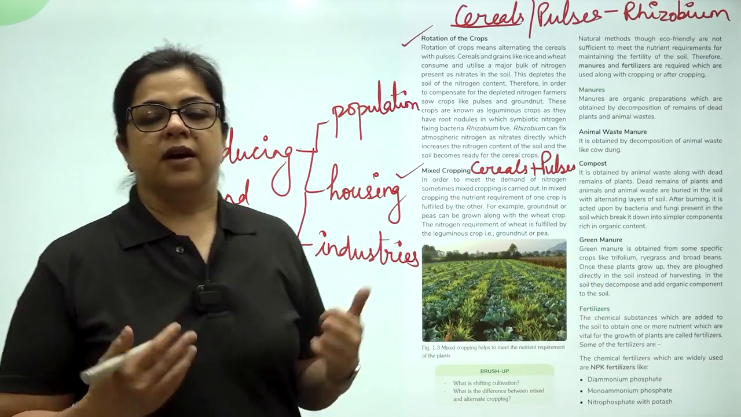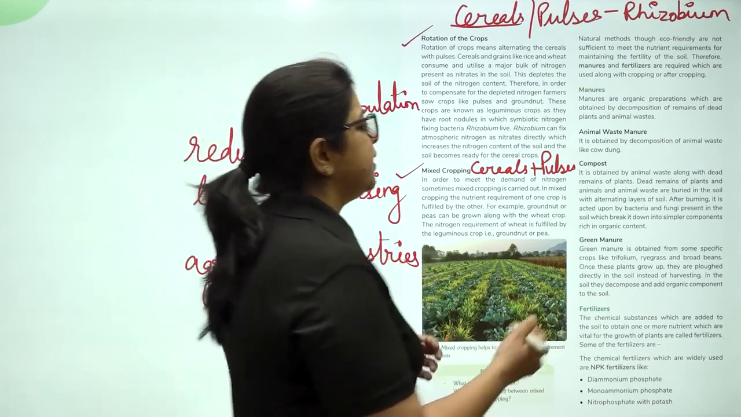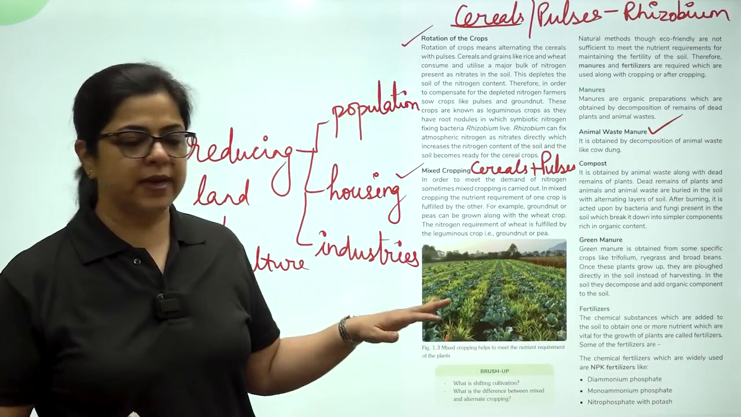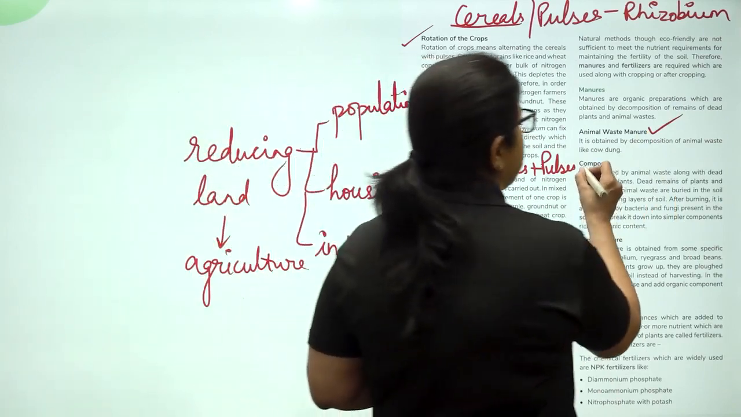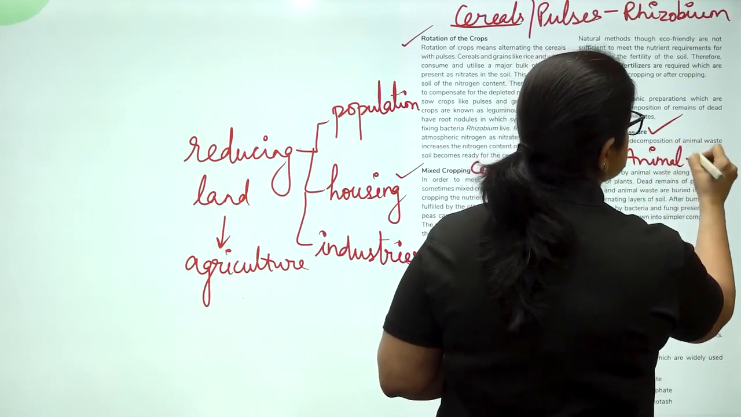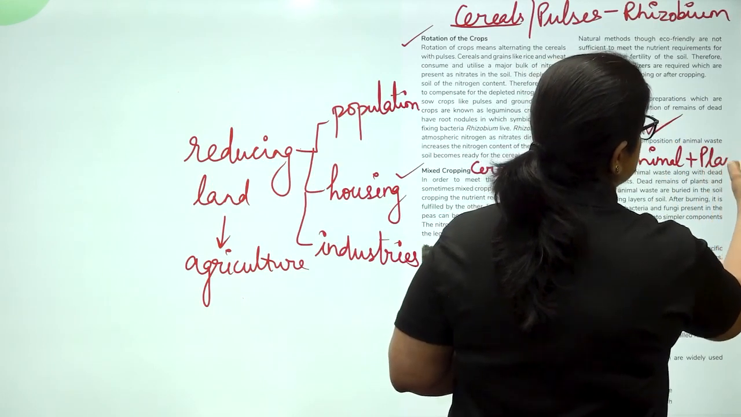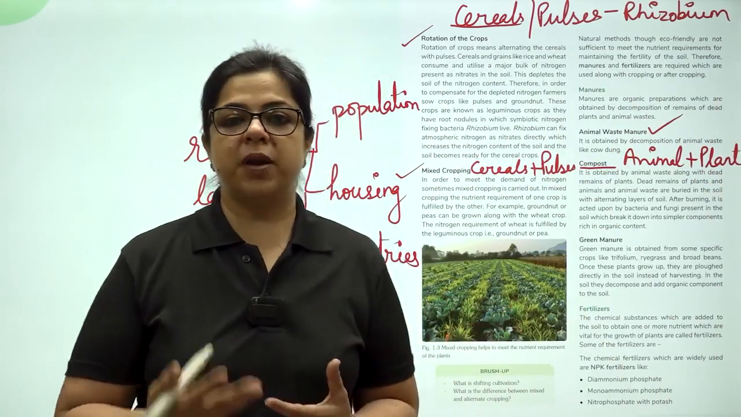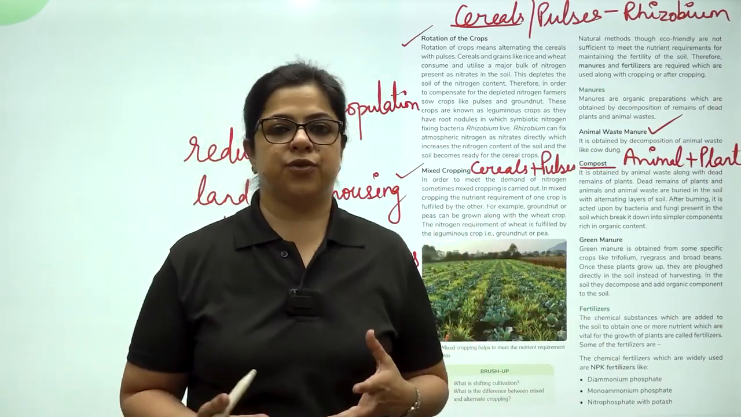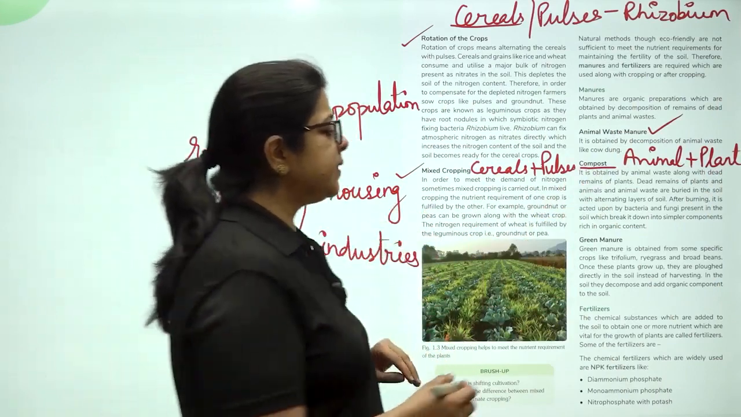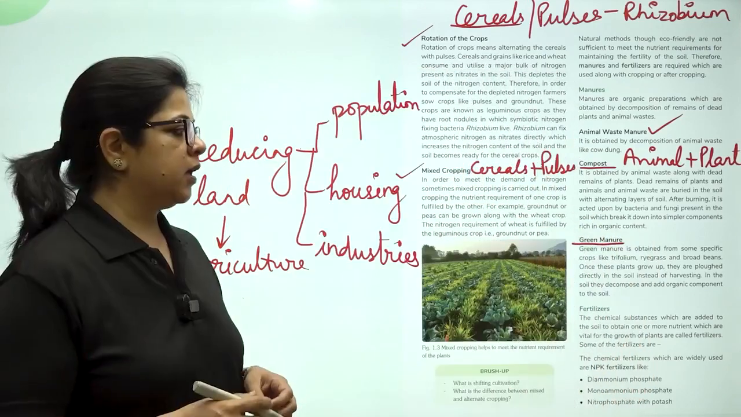As we discussed a few minutes ago, there are manures which are only made up of animal waste, and there are manures which are made up of compost. Compost is animal waste along with decomposing leaves of plants, dead plants, etc. So that makes up compost. Then there is green manure.